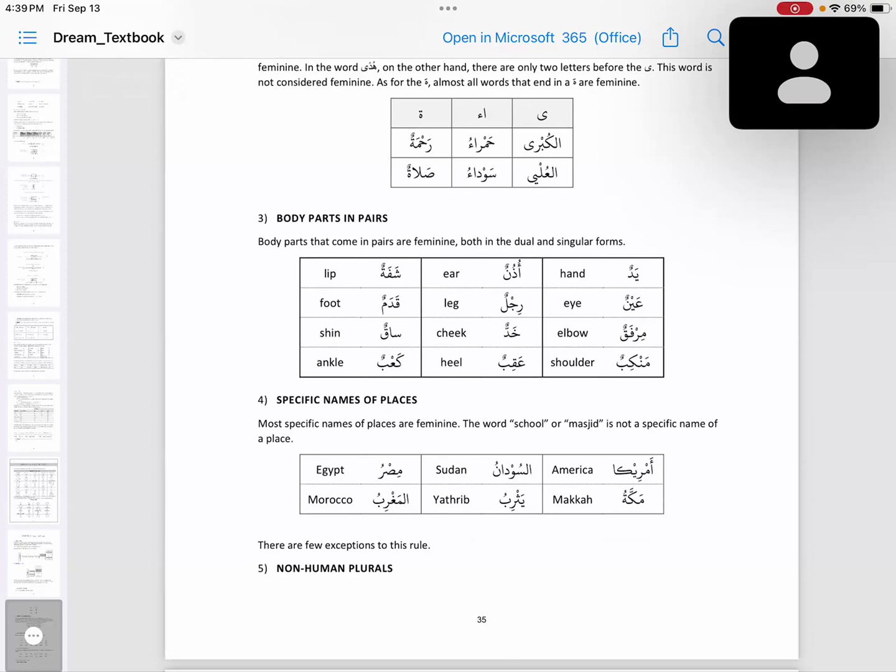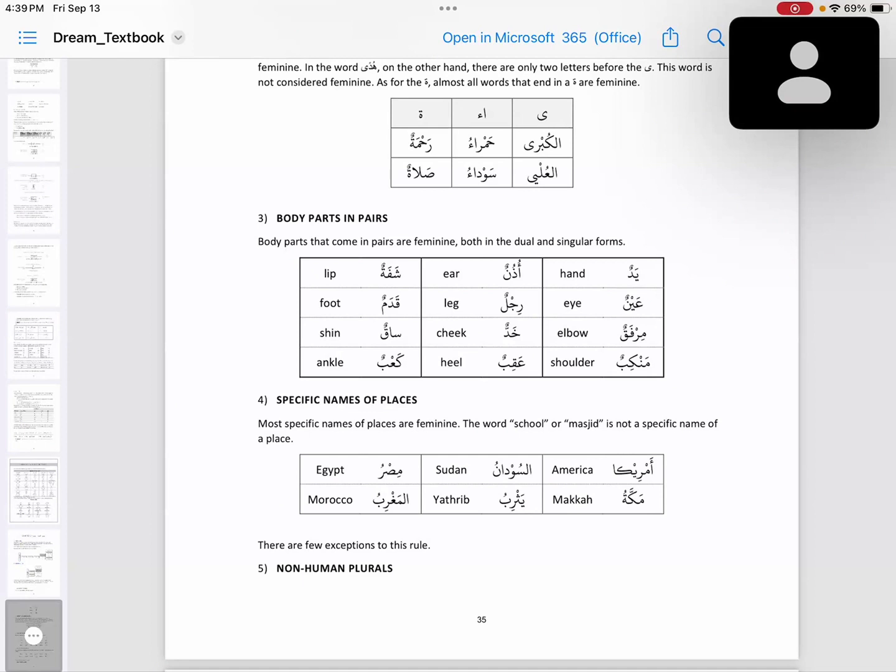One eye or both eyes, both will be feminine. Hand, yadun, or both hands, they will be feminine. One hand or both hands, both are feminine words. So body parts that come in pairs are feminine, both in dual or singular forms.